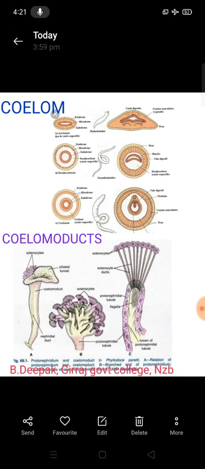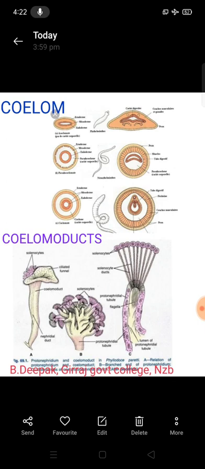But internally they terminate into the coelom as a blind tube. As a blind tube, the special excretory cells are there. They are called the solenocytes. The solenocytes are similar to the flame cells. These kinds of protonephridia are found in Nereis and Tomopteris. Some examples of the protonephridia are Nereis, Tomopteris and Nephtys.